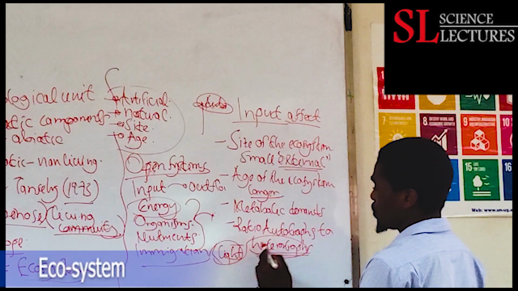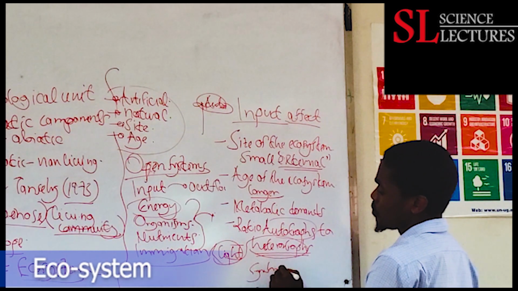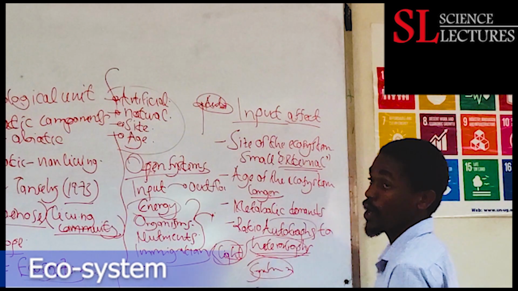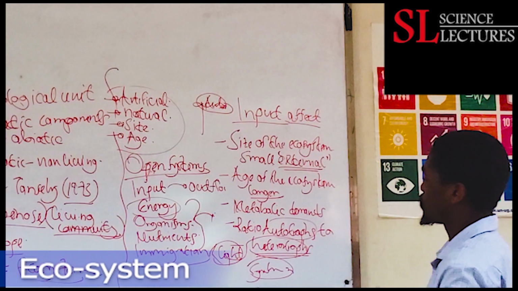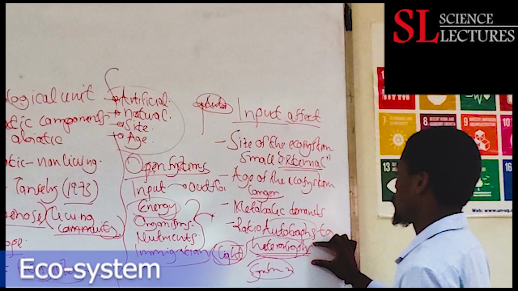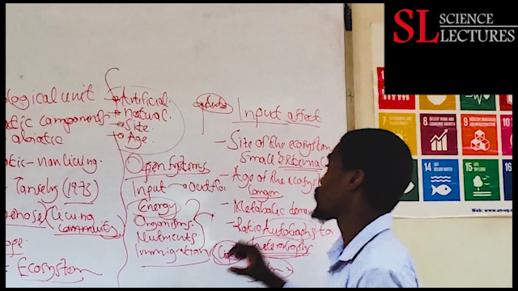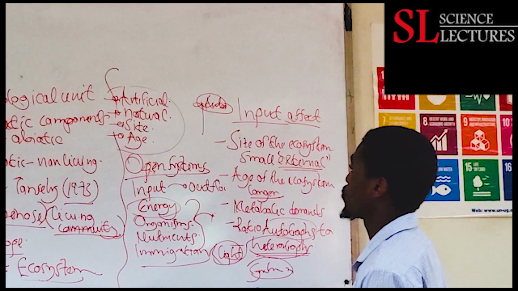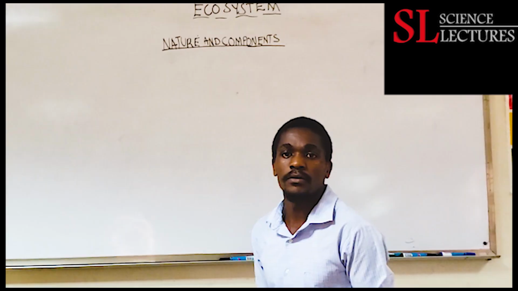The ratio of these should be kept in synchrony, in balance, such that we have an ecosystem that is well sustained. An increase in autotrophs is far better than a higher increase in the heterotrophs. If we have limited autotrophs, this ecosystem will depend more on the externals. So these are the factors that affect input within an ecosystem.